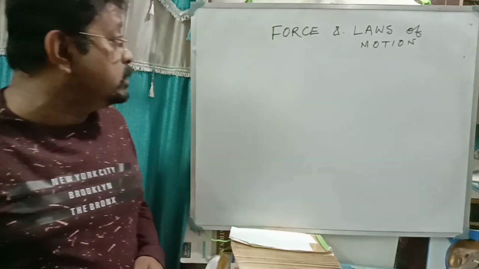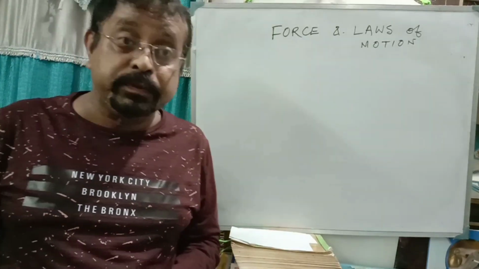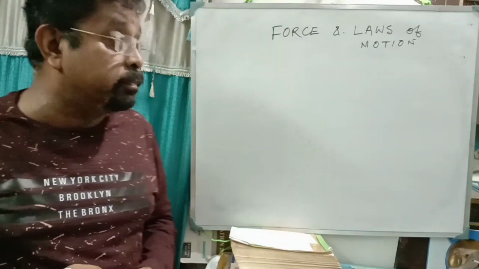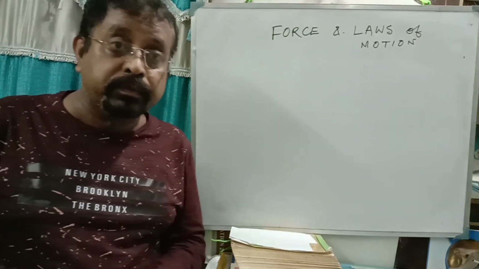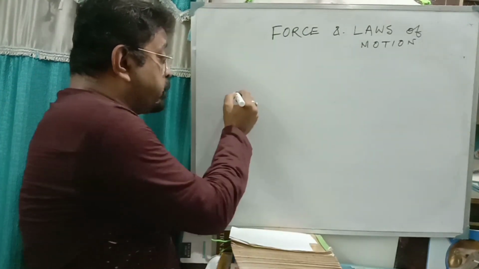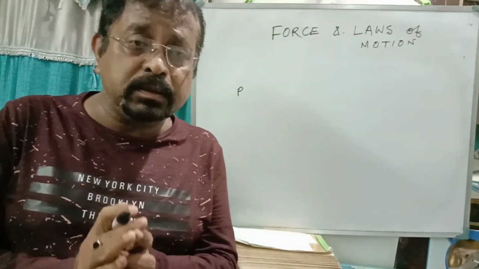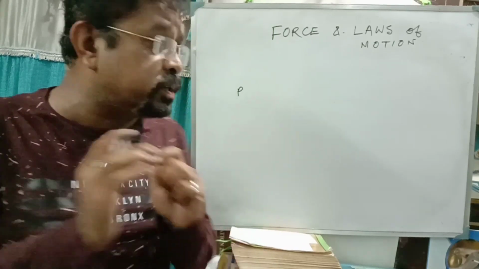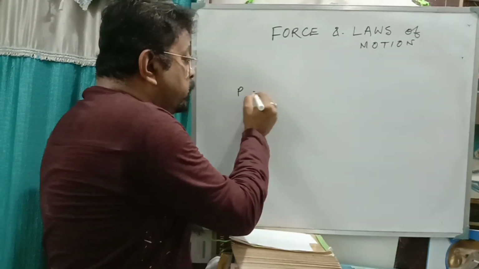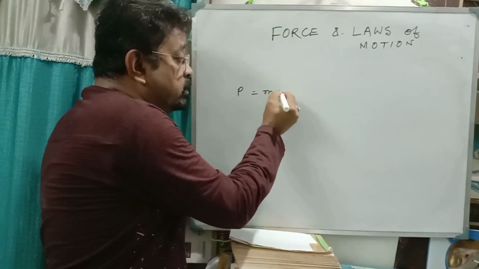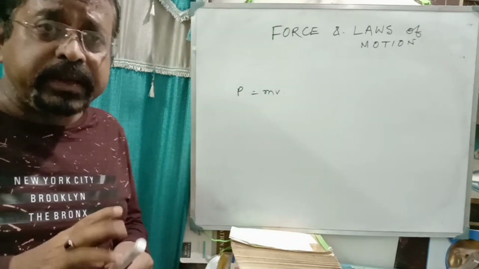In this chapter, we have one more term, that is momentum. Momentum is written by the letter P. Momentum depends upon two factors: one is mass and another is velocity. So momentum is equal to mass into velocity. What is that? Suppose